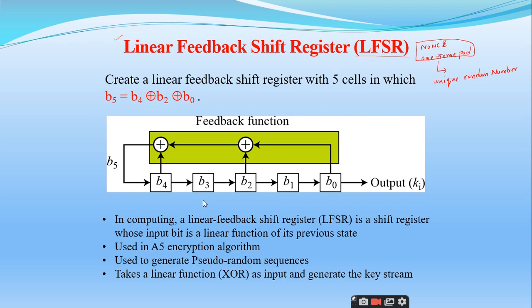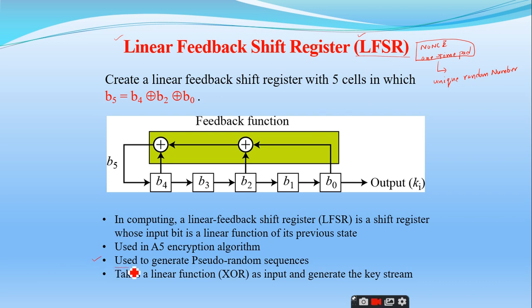So let us go with an example, and this is a linear feedback shift register, which in short form we will call LFSR. The simple point you have to remember about this LFSR is that it is used to generate pseudo random sequences or unique pseudo random numbers, right? See here the third point.